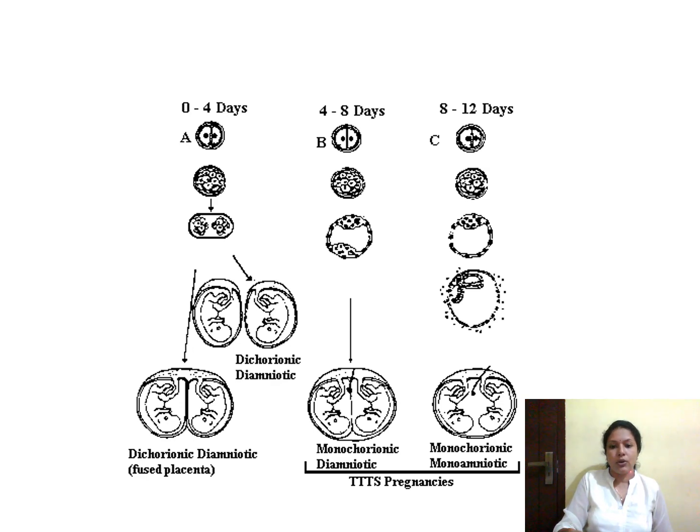These twins are known as monochorionic diamniotic twins. And if the division occurs after the 8th day, that is between 8 to 12 days, the amnion and chorion have already formed, so there will be only one chorion and one amnion, and these babies are known as monochorionic monoamniotic twins.